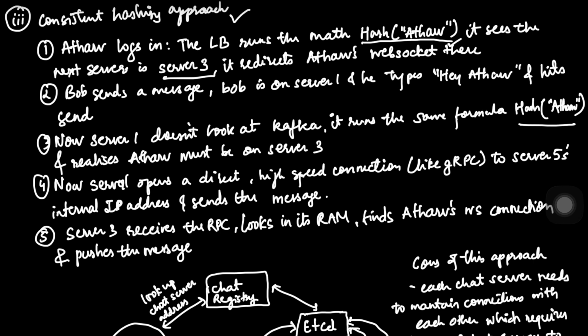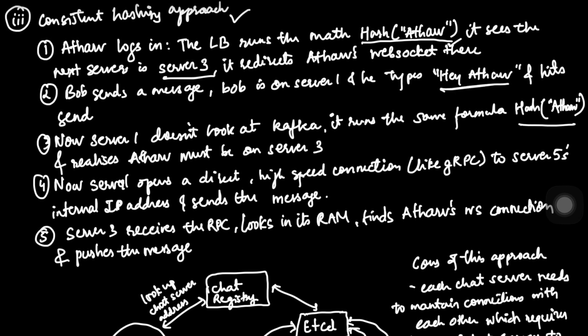Again, Athar logs in, the load balancer runs the formula, and the result tells the load balancer to send Athar's WebSocket connection to server 3. Now Bob tries to connect, and similarly through the same formula, hash of Bob would have given server 1. Now Bob sends a message, "hey Athar", and hits the send button. Now we'll see what will happen.